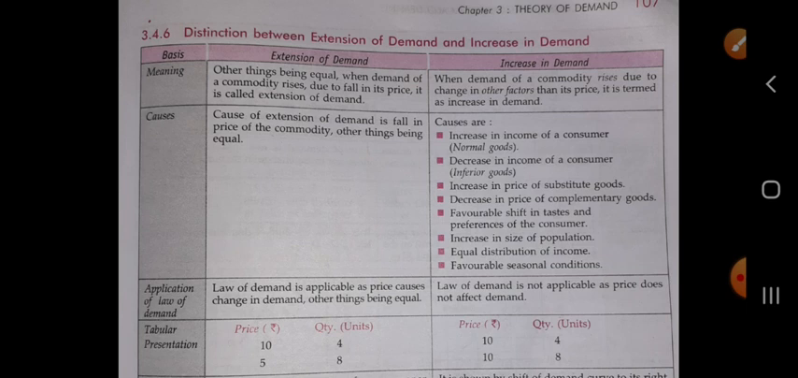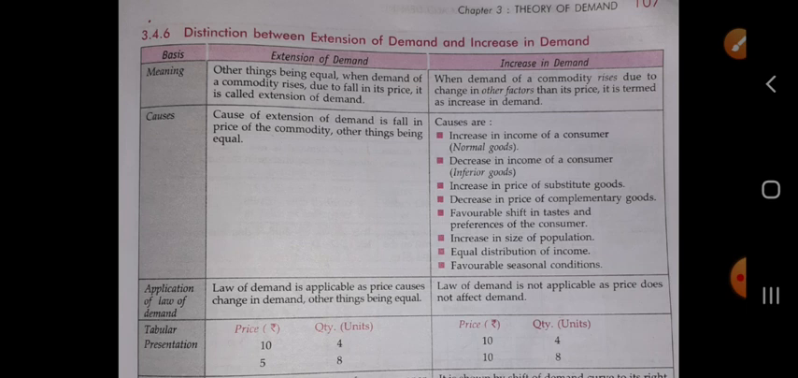When we talk about the meaning of the extension of demand, we see the relation between the demand of a commodity and its price, taking other things remaining constant. When the price of any commodity falls, there will be an increase in the demand of the commodity, other things remaining constant, so it is called the extension of demand.